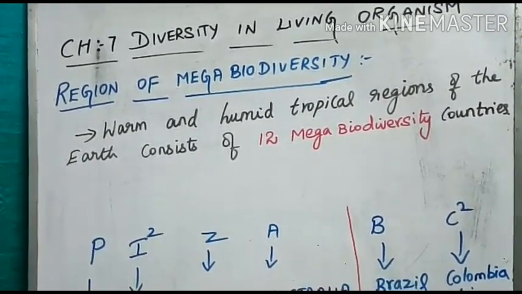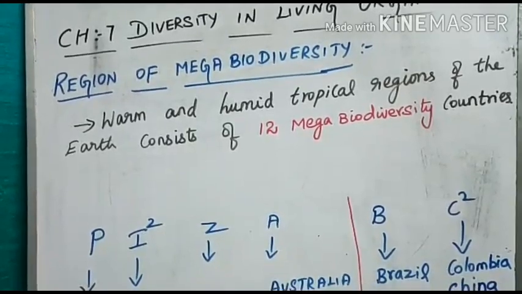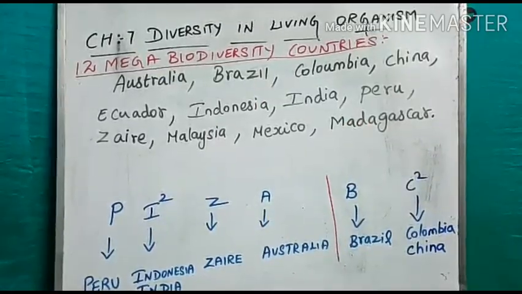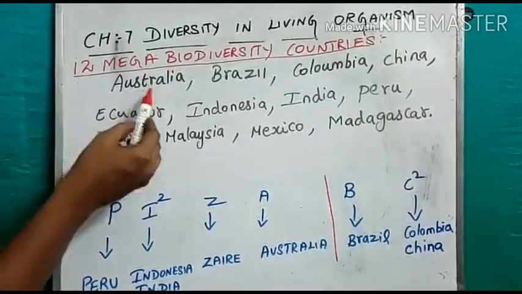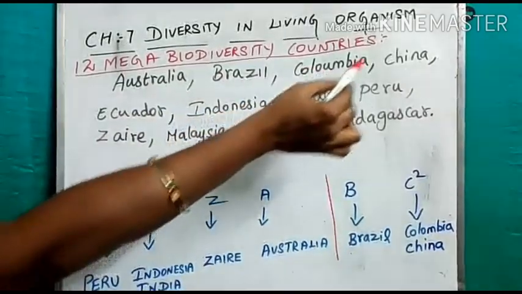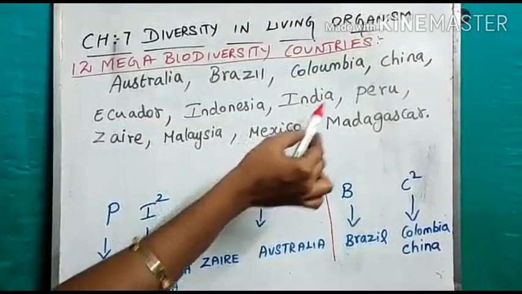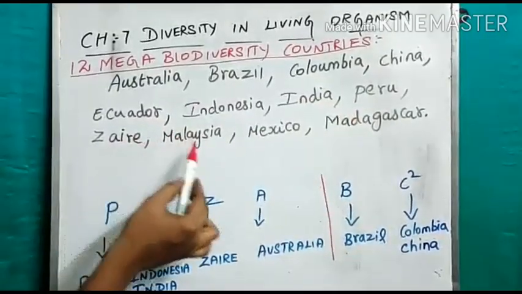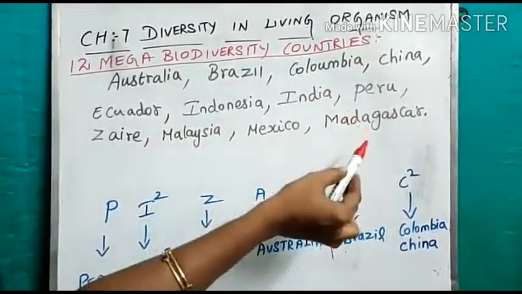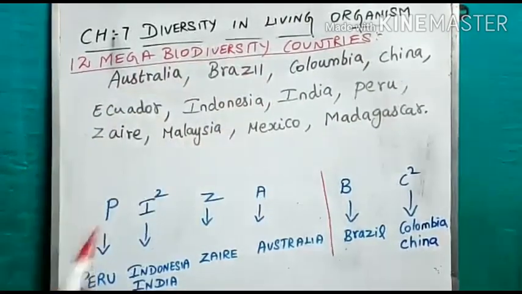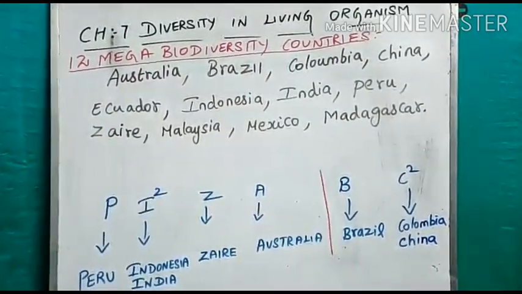Let us see what are the 12 countries. The biodiversity countries are Australia, Brazil, Colombia, China, Ecuador, Indonesia, India, Peru, Zaire, Malaysia, Mexico, Madagascar. So these are the 12 mega biodiversity countries.